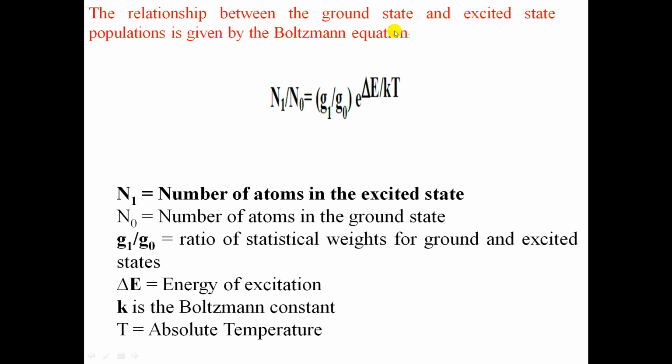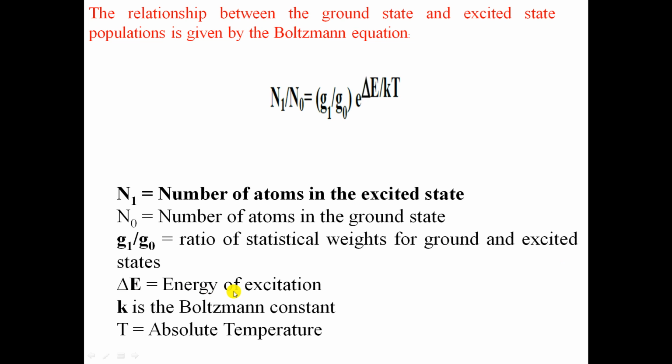The relation between the ground state and excited state population is given by the Boltzmann equation. The Boltzmann equation is N1 divided by N0 is equal to G1 divided by G0 into e raised to minus delta E divided by KT, where N1 is the number of atoms in the excited state, N0 is the number of atoms in the ground state, G1 divided by G0 is the ratio of statistical weights of the excited and ground states.